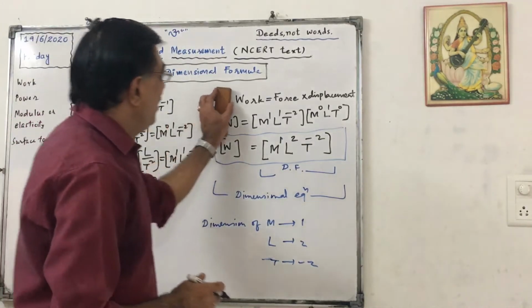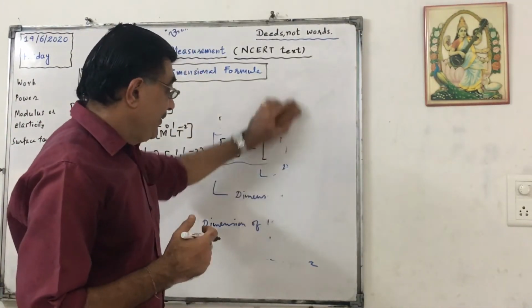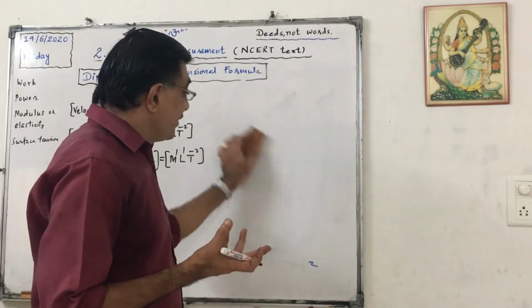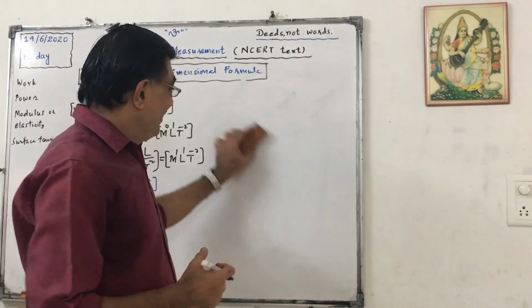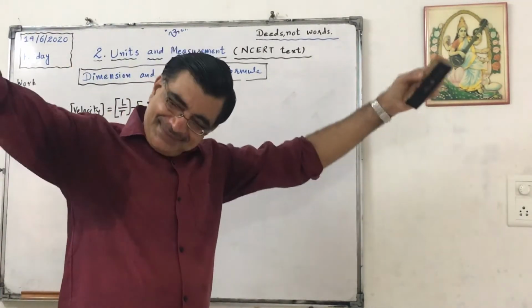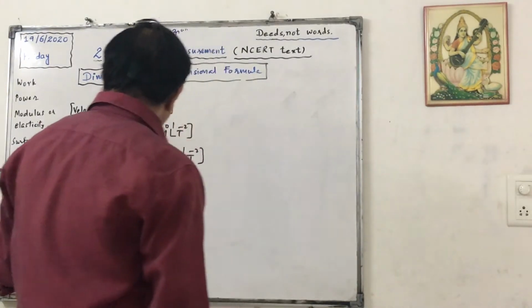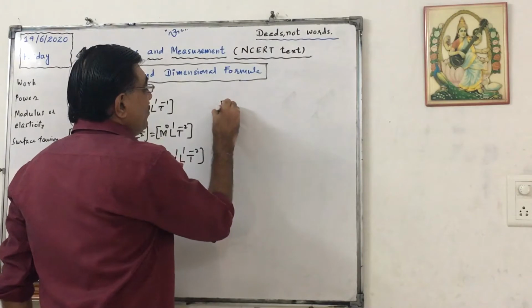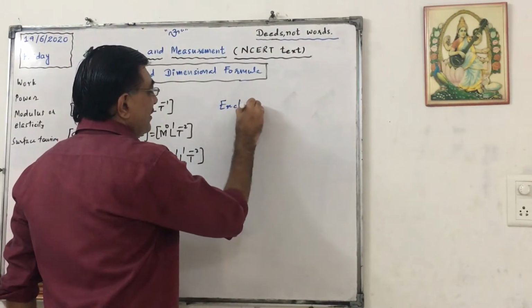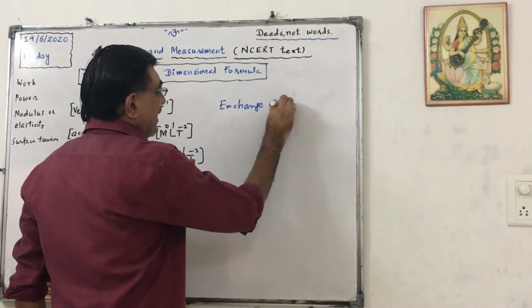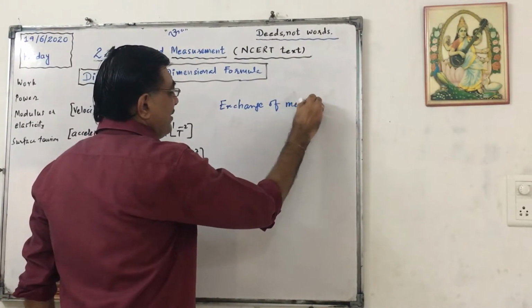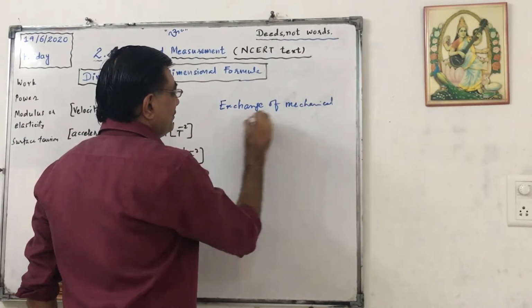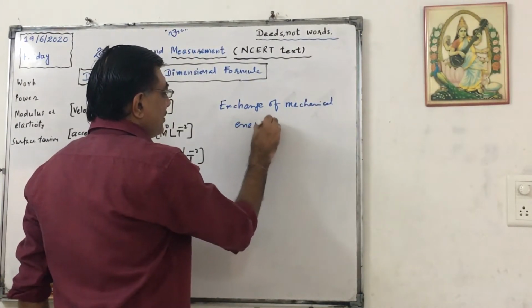Okay, now energy. There are so many forms of energy. Life is full of energy. But exchange of mechanical energy is called work.